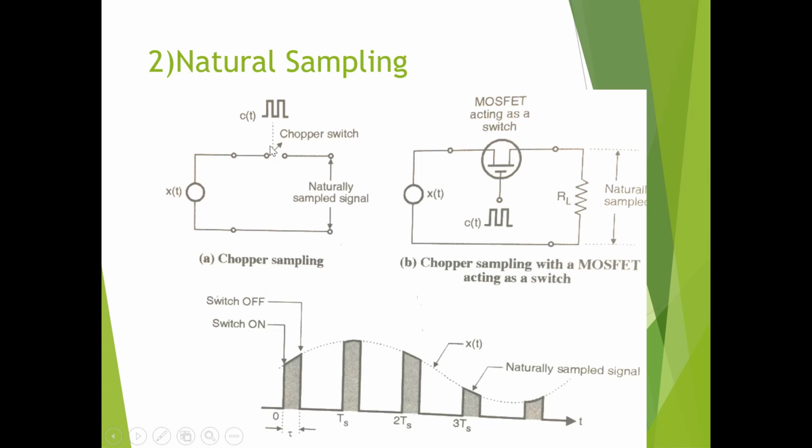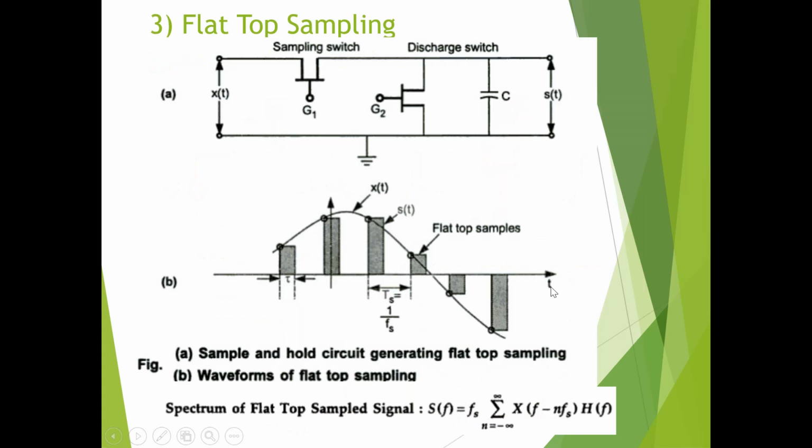When this switch is closed, we get x of t at the output, and unless and until the switch is closed, we will keep getting x of t over here. Once the switch is open again for this time period, our output will be 0, and the same drama will be repeated. So the two circuits shown are chopper sampling and sampling with a MOSFET acting as a switch. This is natural sampling.